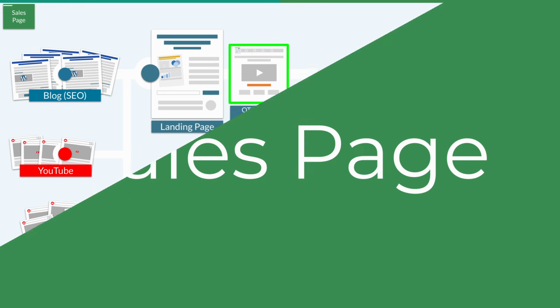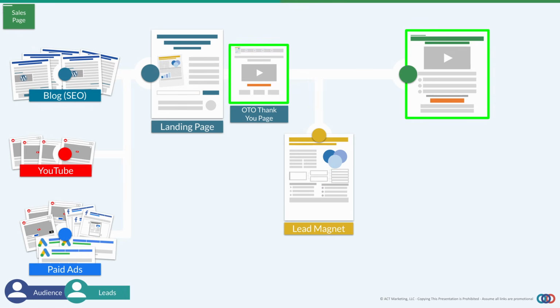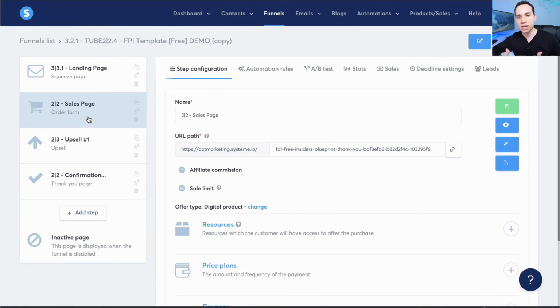So the next page is actually going to be your sales page. And because of some of the limitations inside of Systemi.io, we're going to combine your sales page and your thank you page into one so that you have more pages in terms of the free page limit, because there are some limitations on the free plan, but we are going to work around them so that you can have a fully functioning, profiting funnel without having to spend a dime, right? So that was the challenge, and I think we're going to make it.